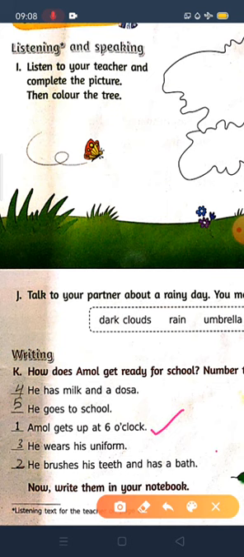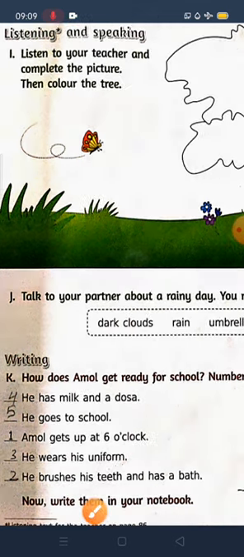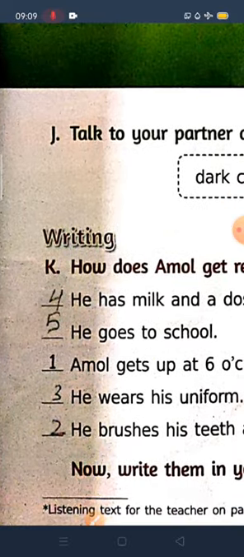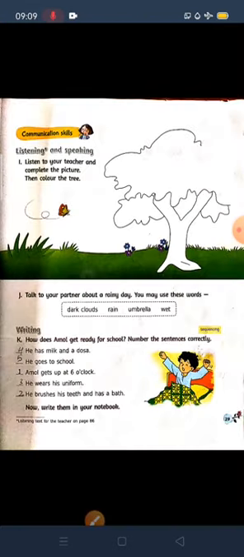Second, after getting up, what did Amul do, children? He brushes his teeth and has a bath. After that he wears his uniform. After that he has milk and a dosa as breakfast. Okay, finally he goes to school. Children, I have already put numbers here. You can write it with pencil in your textbook.